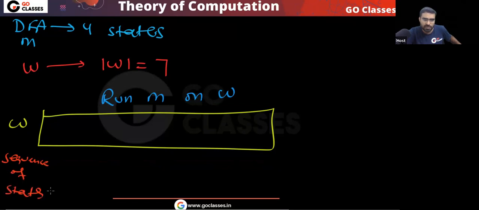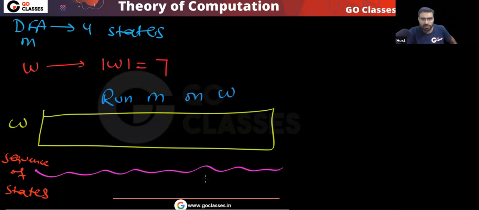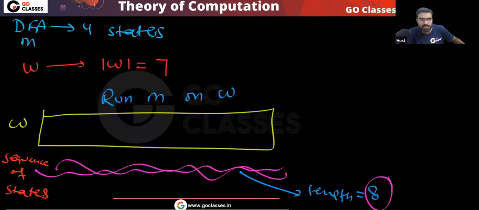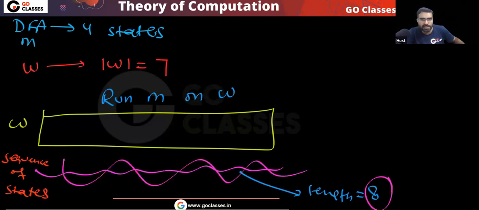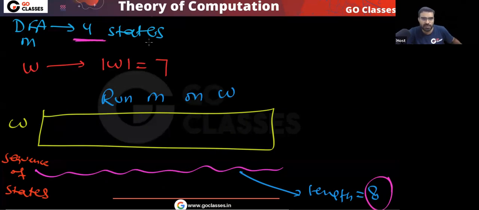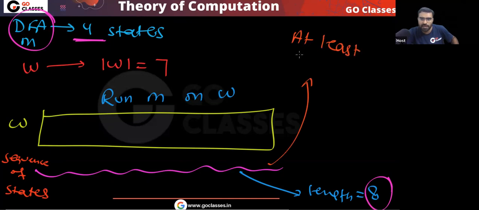You will get this sequence of states. Now, what will be the length of this sequence? The length of this sequence will be 8. The length of the sequence means how many states are there in this sequence? In this sequence, we have a total of 8 states, but the DFA has only 4 states. So at least one state will repeat. I can say that in this sequence, at least one state repeats. This you already know. This is quite simple.